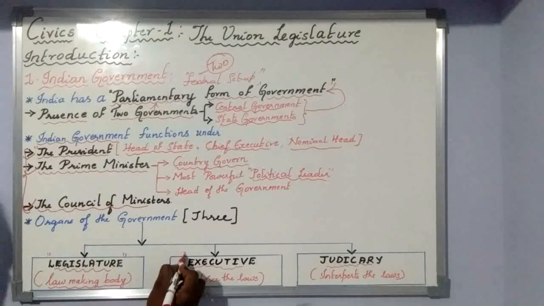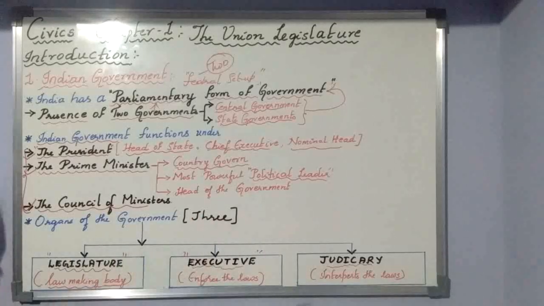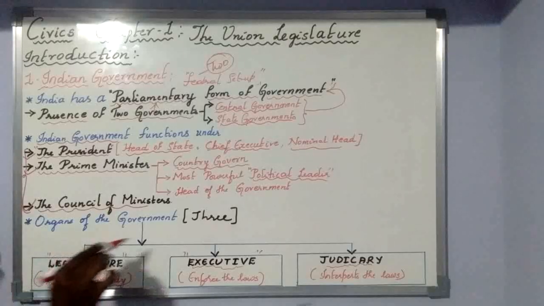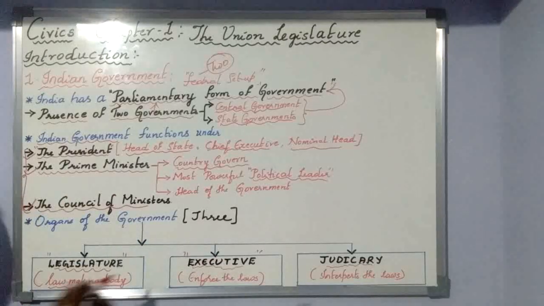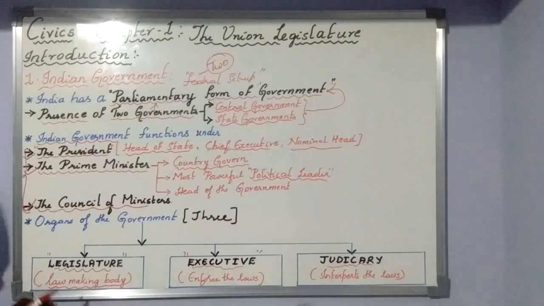And the next thing is the executive, which enforces the law. Whatever law is made by the legislature is sent to the executive organ. These people are going to make the law effective. The President will be there, the Council of Ministers will be there. They are the people who cross-check whatever law is made by the legislature, so they make the law effective.